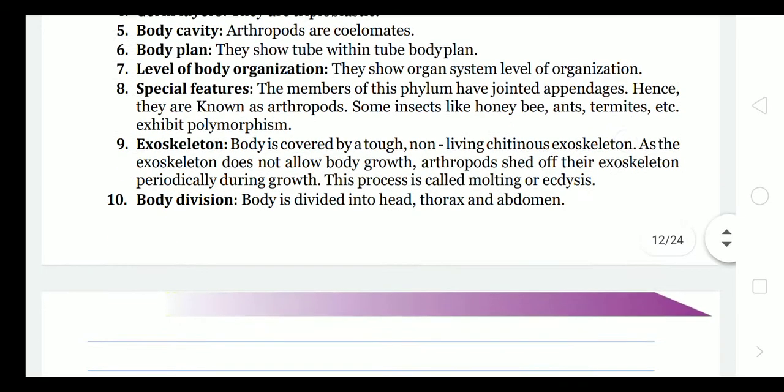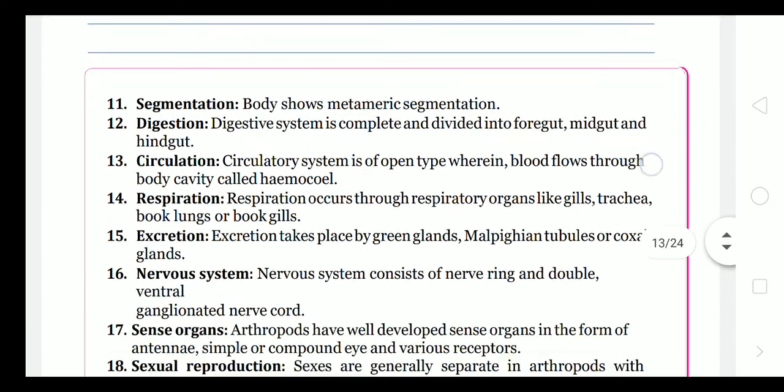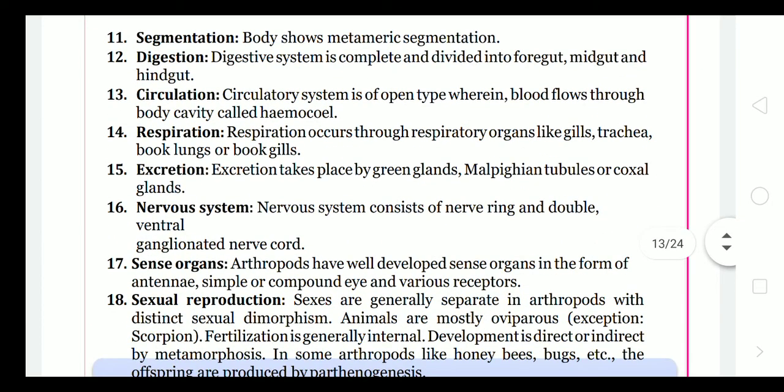Body division: divided into head, thorax, and abdomen, complete body parts which are seen. Segmentation: the body shows metameric segmentation. Metameric means complete horizontal segmentation of the body, which we have seen in phylum Annelida also. Digestive system is complete, divided into foregut, midgut, hindgut. Hindgut means towards the anus, foregut is the mouth, and midgut is the digestive part.